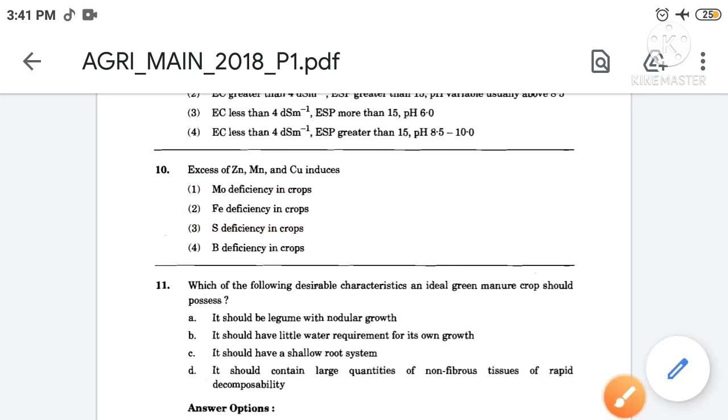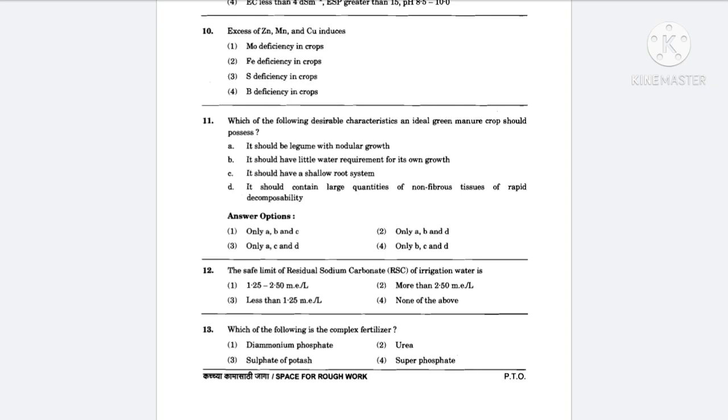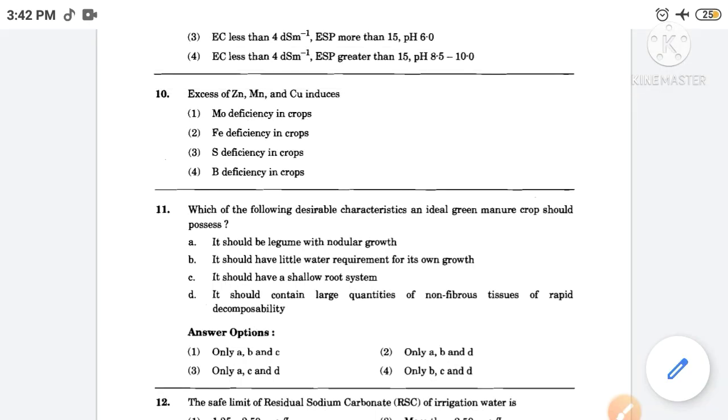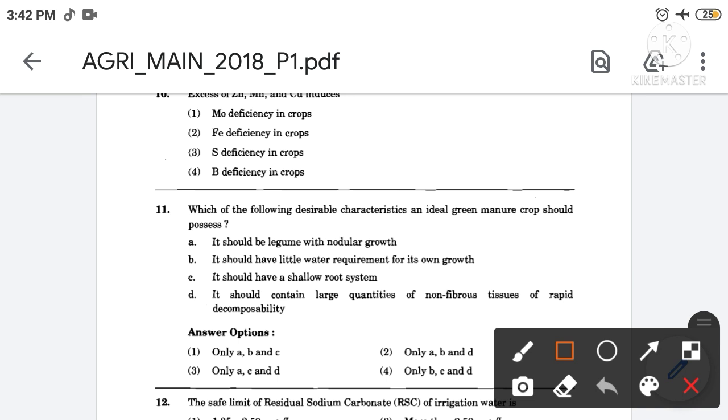Then next, which of the following desirable characteristics an ideal green manure crop should possess? The correct answer is option number 2nd. So the desirable characteristics an ideal green manure crop should possess: it should be legume with nodular growth, it should have little water requirement for its own growth, and it should contain large quantities of non-fibrous tissues of rapid decomposability.